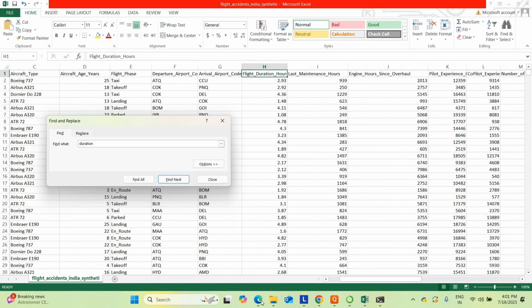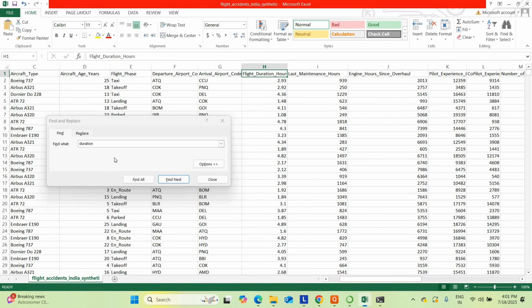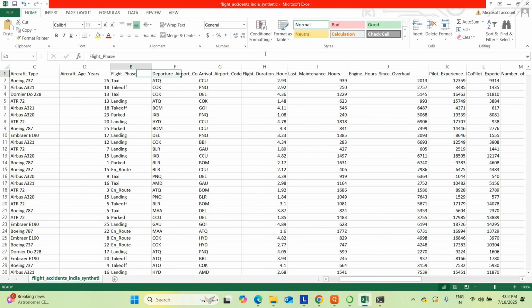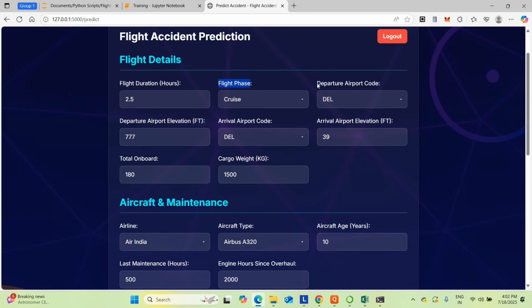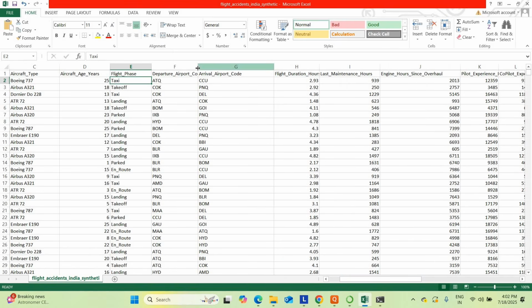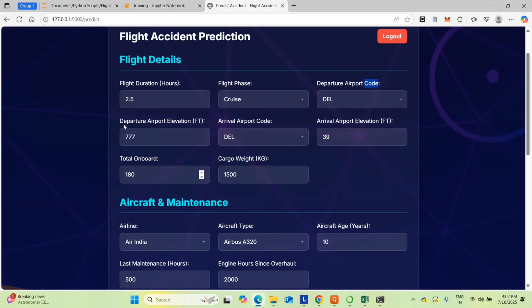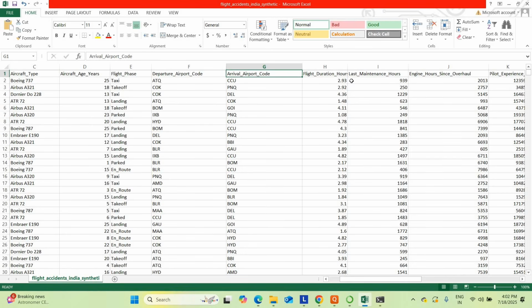Same for the next one, flight phase. All this data is available here. If you go for the departure airport code, you can get the data here. Arrival airport code, departure airport code. If you go for the elevation, departure airport elevation and arrival airport elevation, you can get the details here.